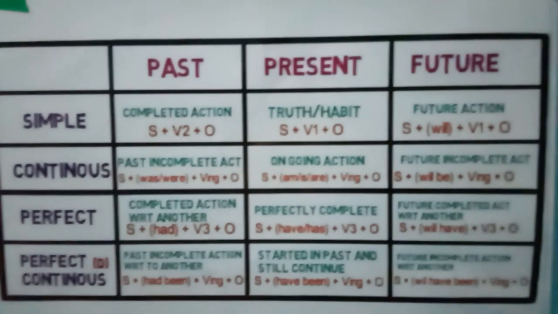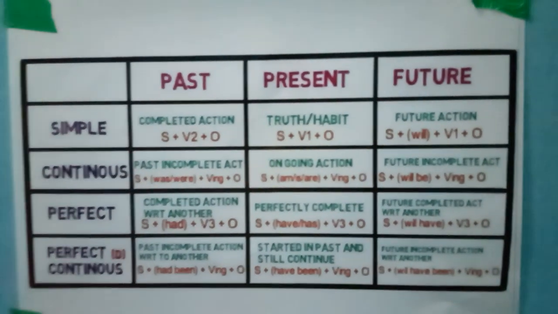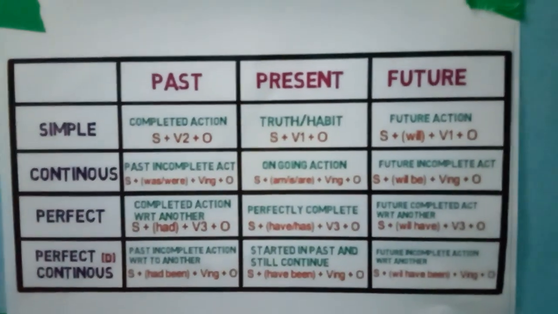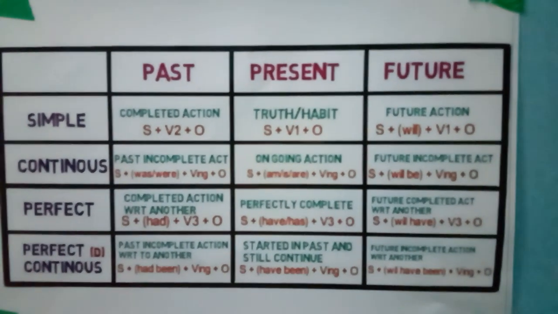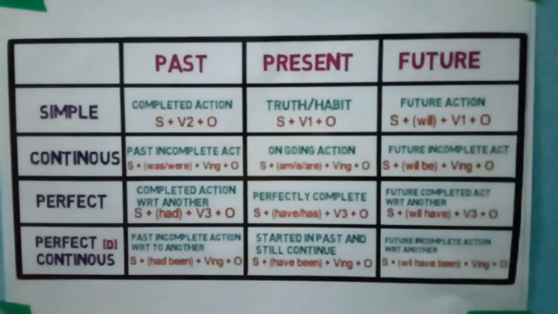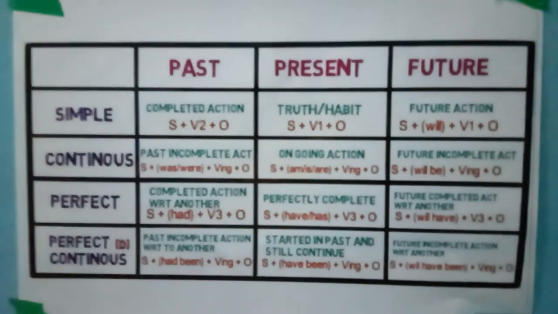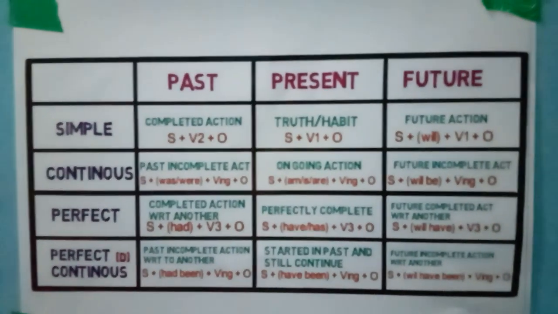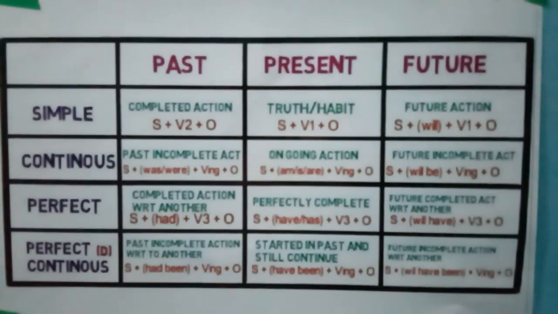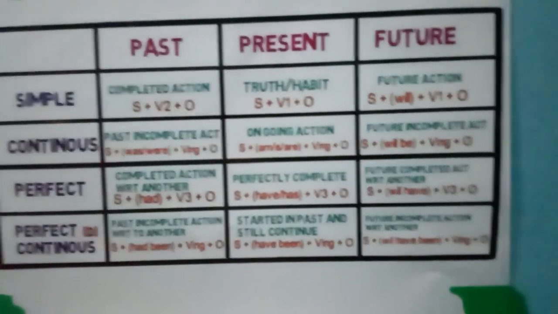The example is: Ram writes a letter. In this particular sentence, Ram is a singular subject. Why? Because there is only one person who is writing a letter. So that's the reason Ram is a singular subject. And what is the main verb over here? The main verb is writes, because that is the action happening in this sentence, and the action is being done by the subject. And what is the object in this sentence? Letter is an object. Okay, so that's how the structure goes, and accordingly we have set an example over here: Ram writes a letter.